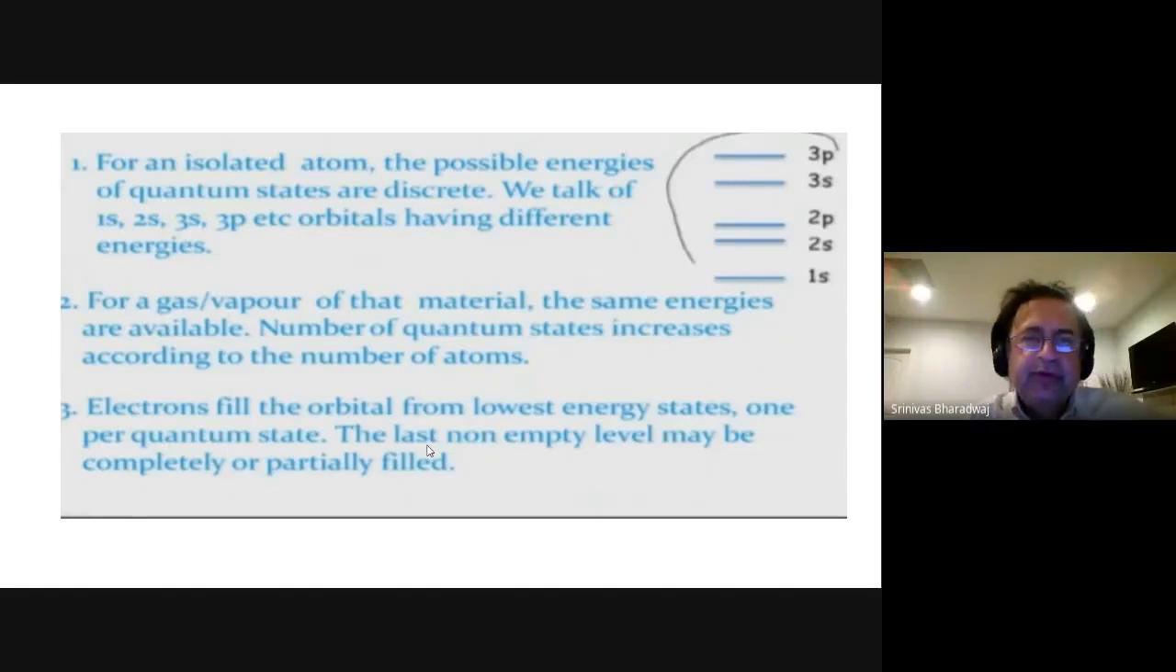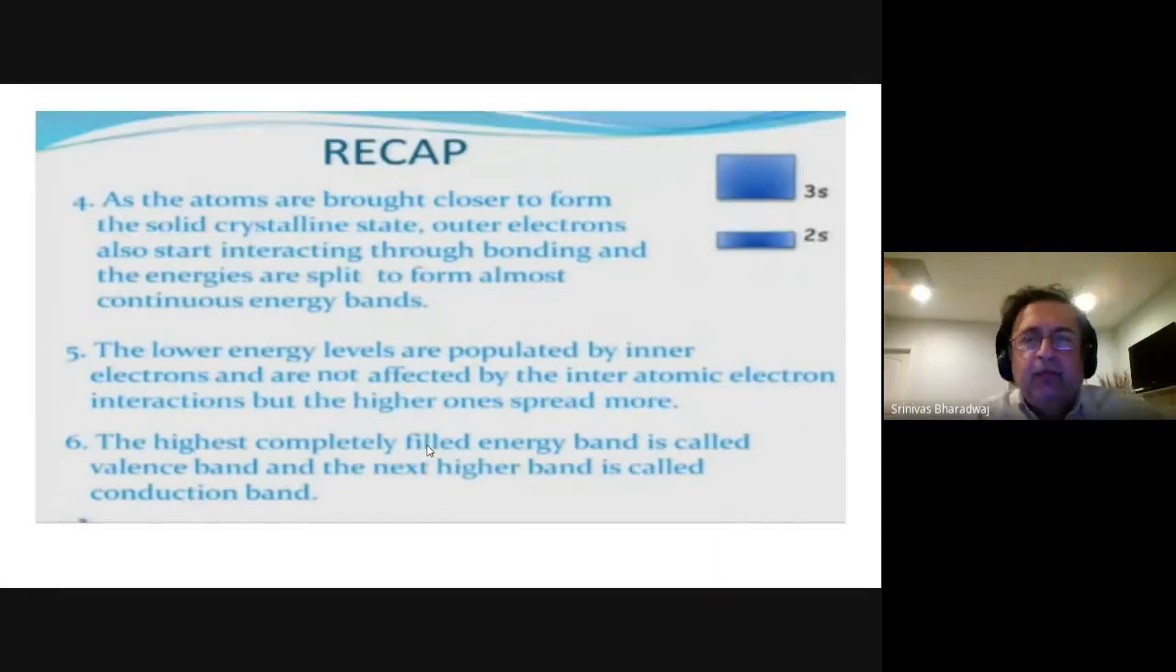So if you have 8 electrons, 1s2 will be filled, 2s2 will be filled, and 4 in 2p6. The last non-empty level may be completely or partially filled. When it's completely filled, that's when you start having this new thing called the semiconductor. When the last level is partially filled, it is what is called the conduction band. The material is typically a conductor.